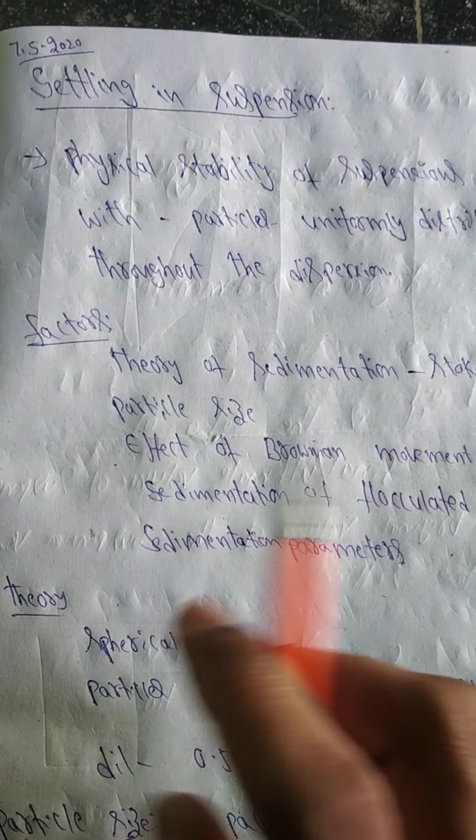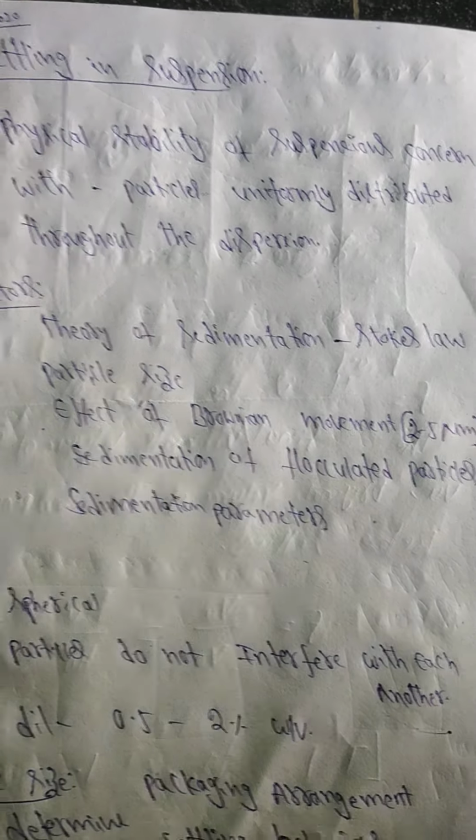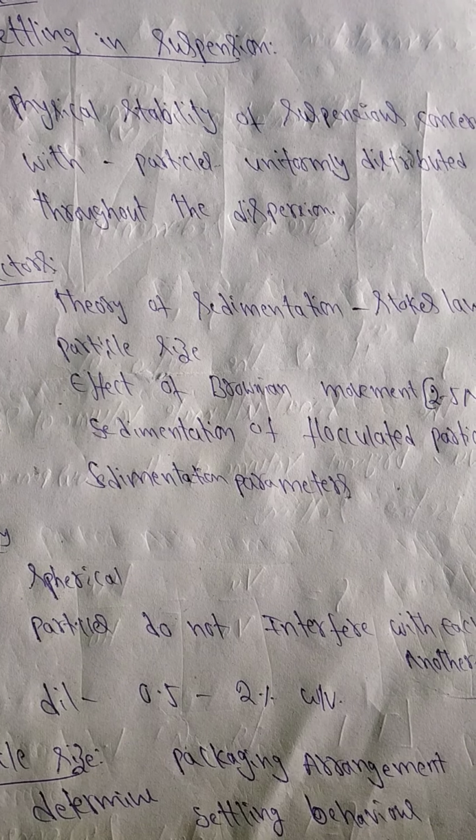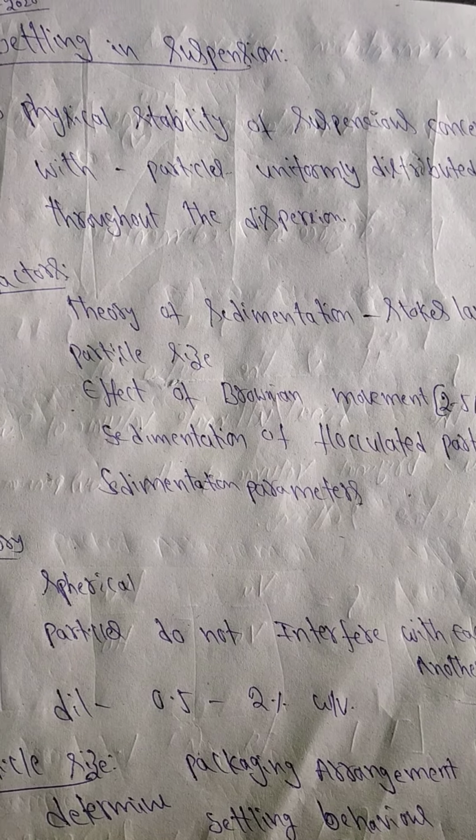There are various factors which influence the settling of a suspension. First is the theory of sedimentation, then particle size, effect of Brownian motion, sedimentation of flocculated particles, and sedimentation parameters. First one is the theory of sedimentation.